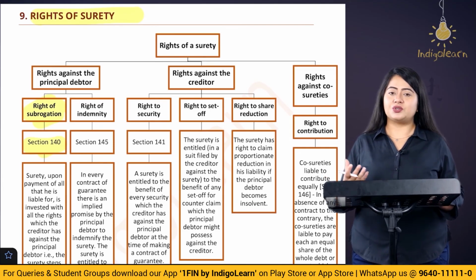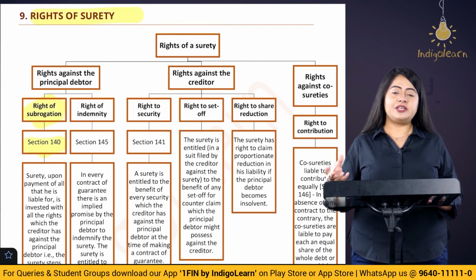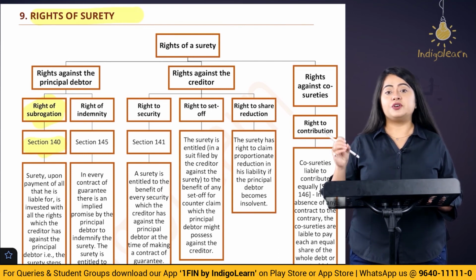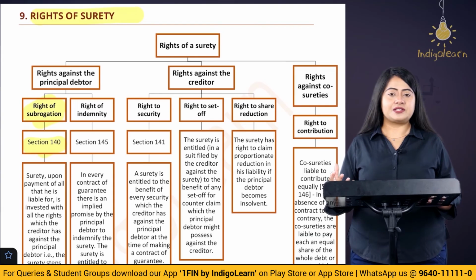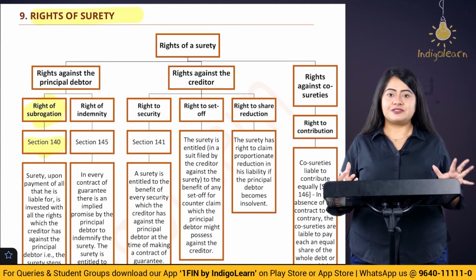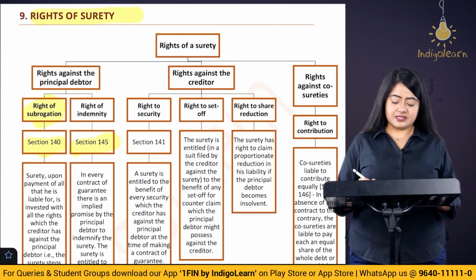So if there is a security involved, then that security is going to be handed over to the surety. The surety can sell off that security. Basically the surety is going to have all the rights relating to the creditor if he repays the amount on behalf of the debtor. Simple. The next one is given in section 145, which talks about the right of indemnity.